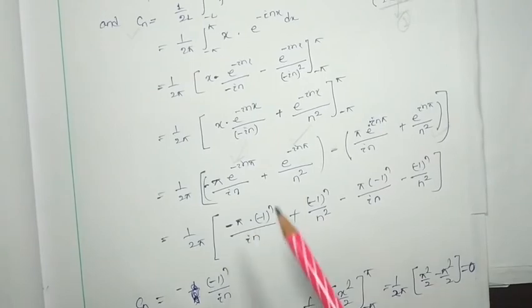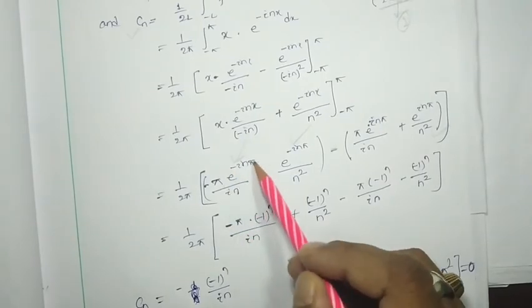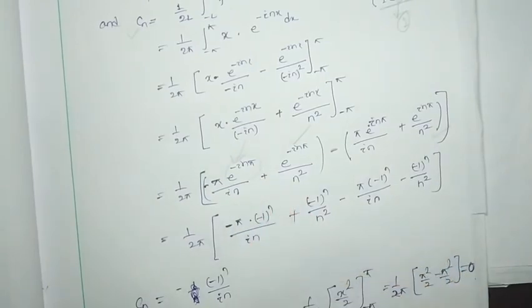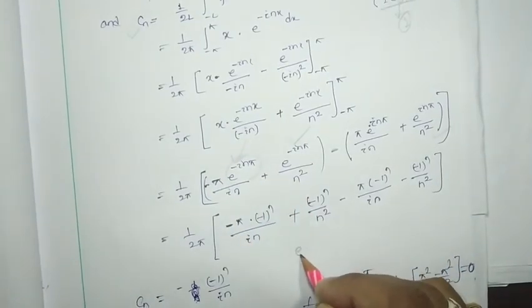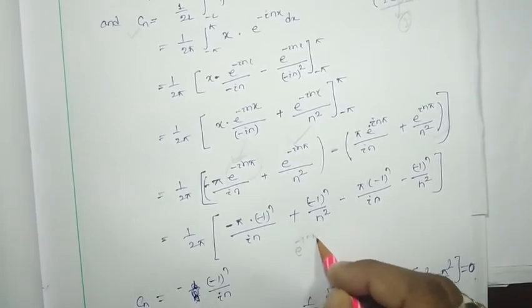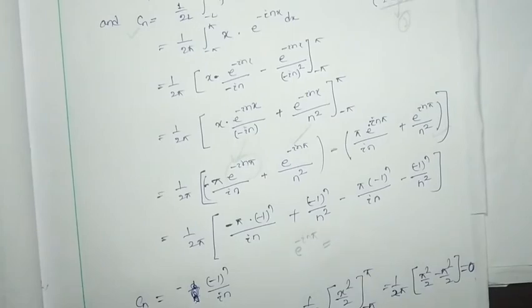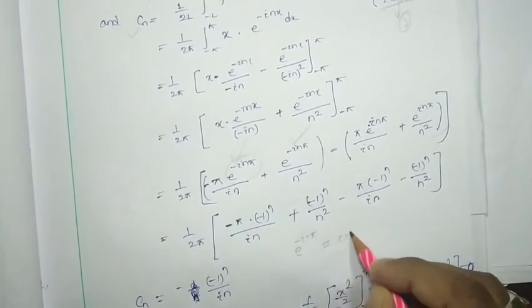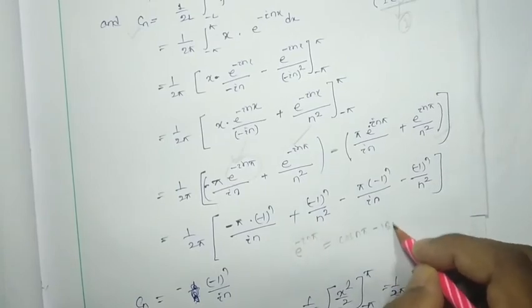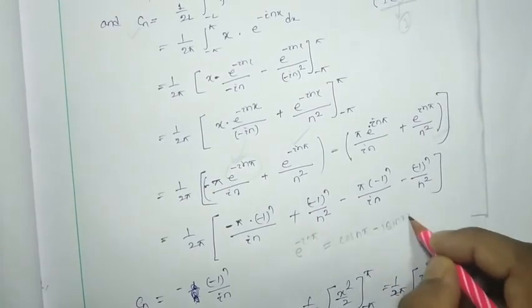Okay, see, e to the power i n pi is nothing but minus 1 to the power n. Why? See, e to the power minus i n pi will be nothing but cos n pi minus i sin n pi, right?